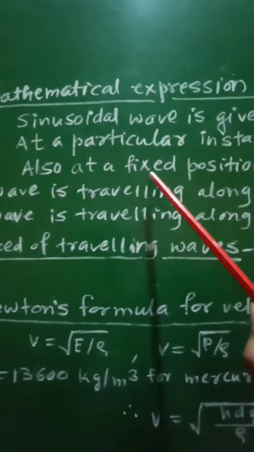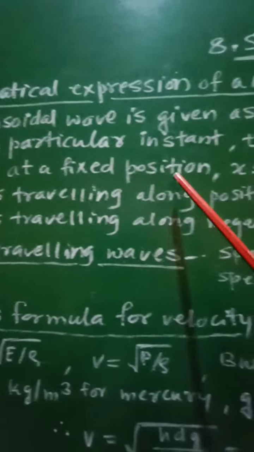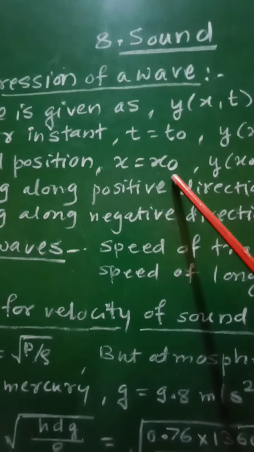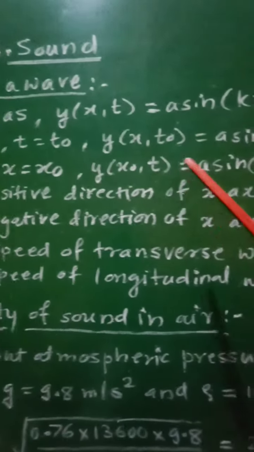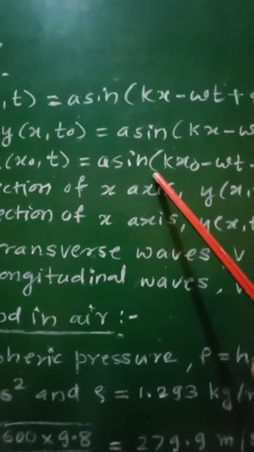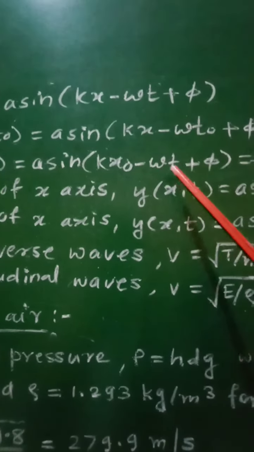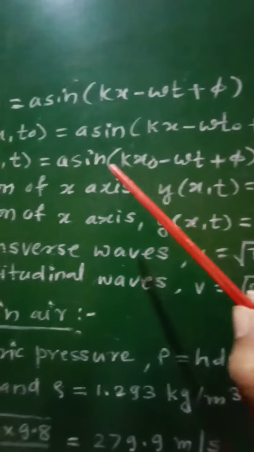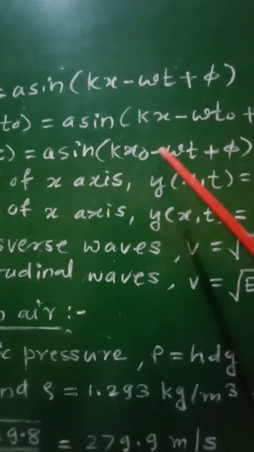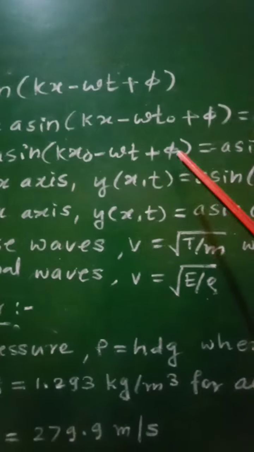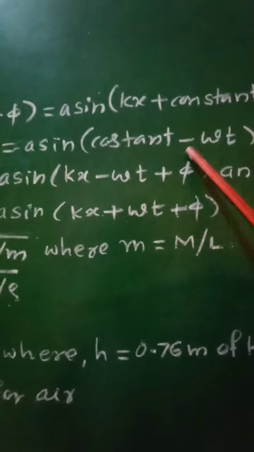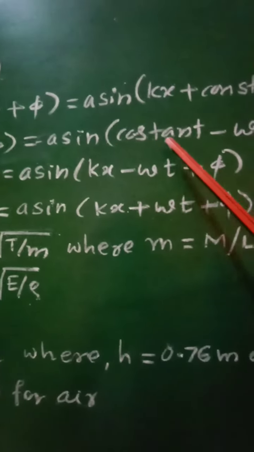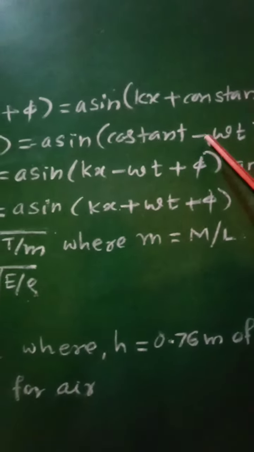On the other hand, also at a fixed position, x equal to x0, the displacement y at (x0, t) will be given as a sin(kx0 − ωt + φ), which will be given as a sin(constant − ωt).